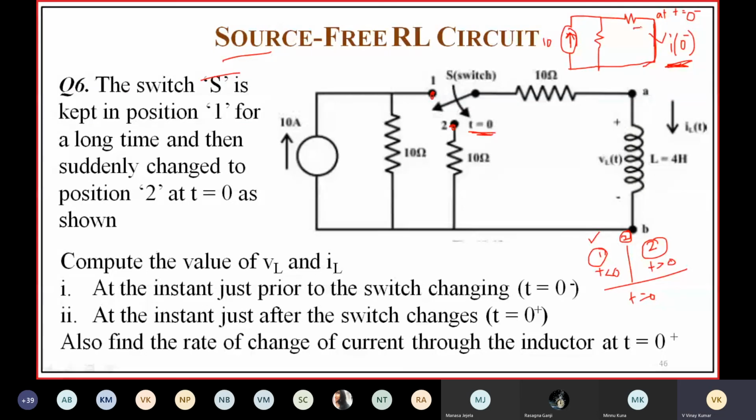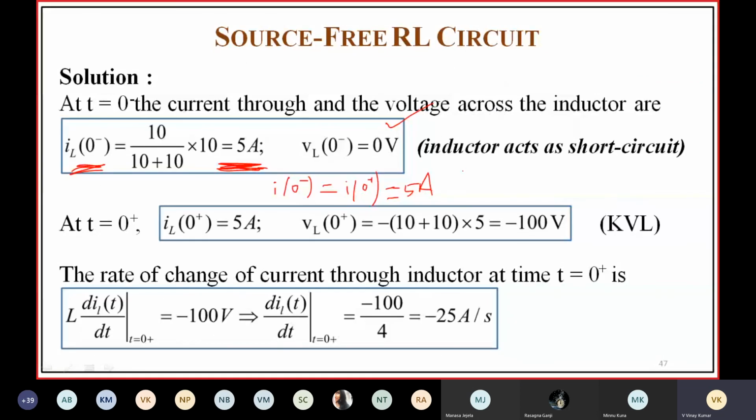One cannot say VL of 0 plus is equal to VL of 0 minus. Voltage across the inductor can change instantaneously, but current through the inductor cannot change instantaneously. So here VL of 0 minus is not equal to VL of 0 plus. Okay, so let us find VL of 0 plus. At t equal to 0 plus, this will be the circuit.